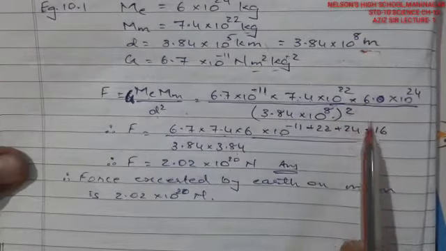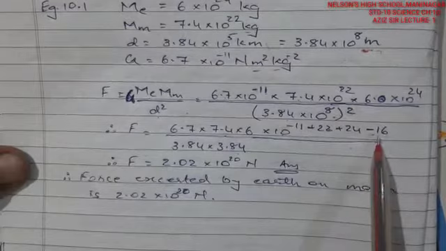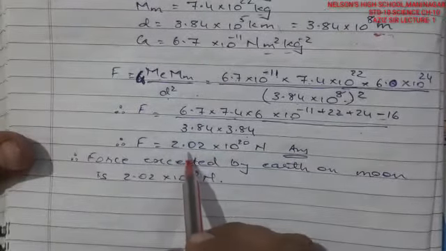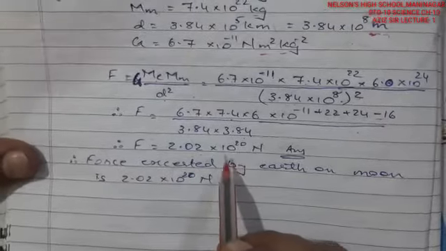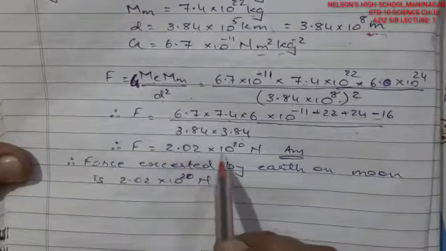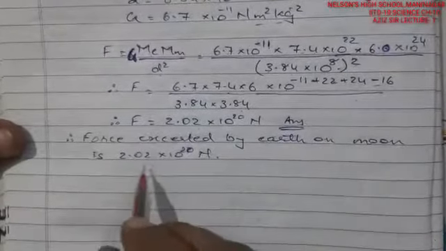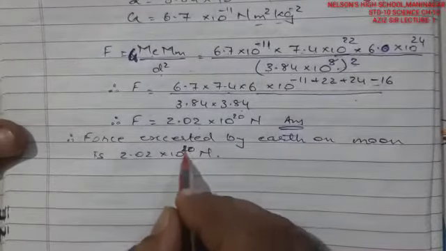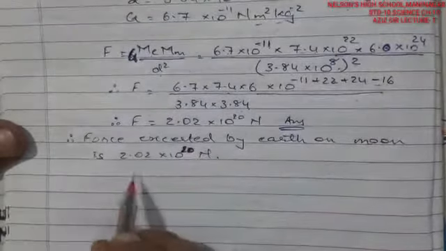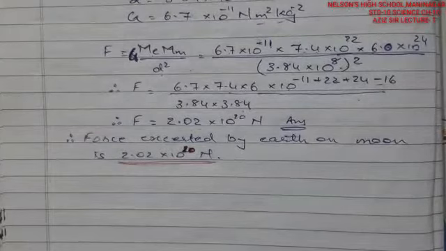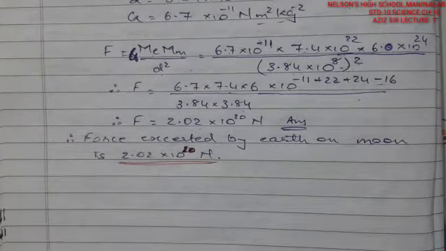So this is going to go to the upper side, so from plus it is going to turn as minus. Calculating all these values, we get the answer as 2.02 into 10 raised to 20 Newton. So the force of the earth on the moon is nothing but 2.02 into 10 raised to 20 Newton. So this is our answer for this particular sum. Fine, we'll stop till here and we'll work further in the next video. Thank you.